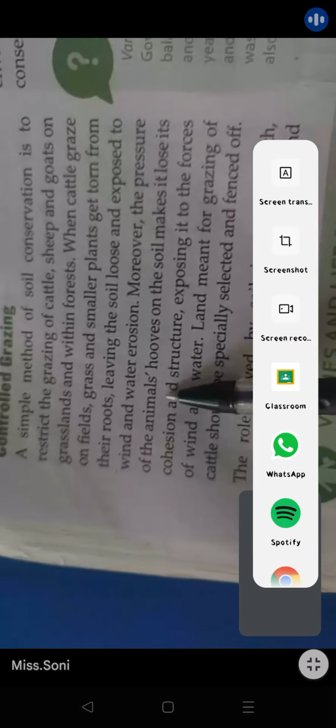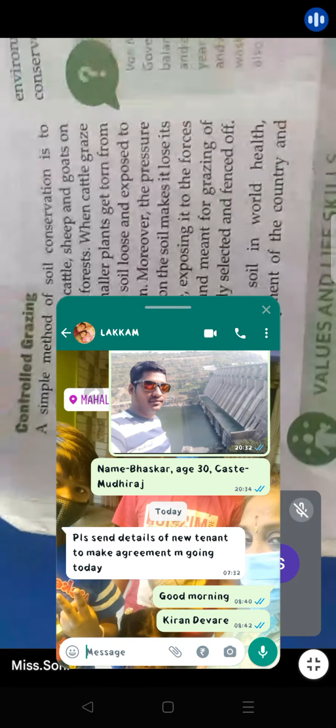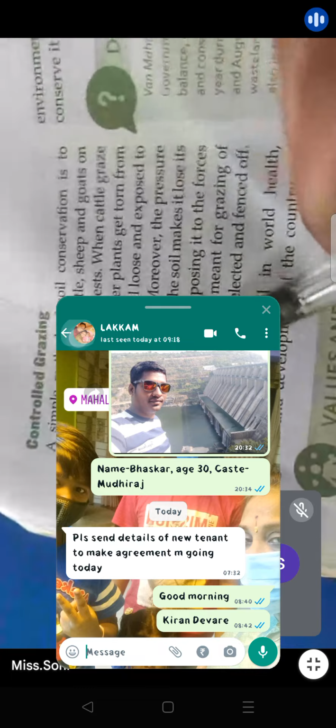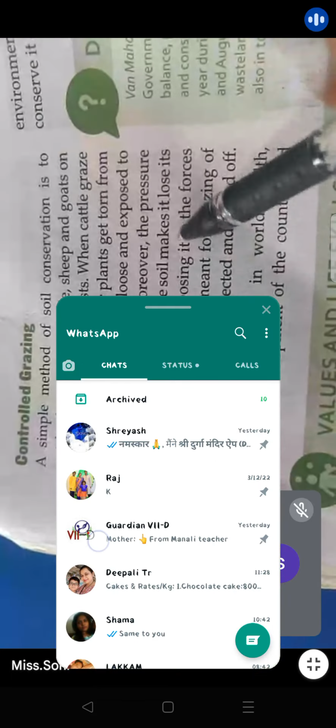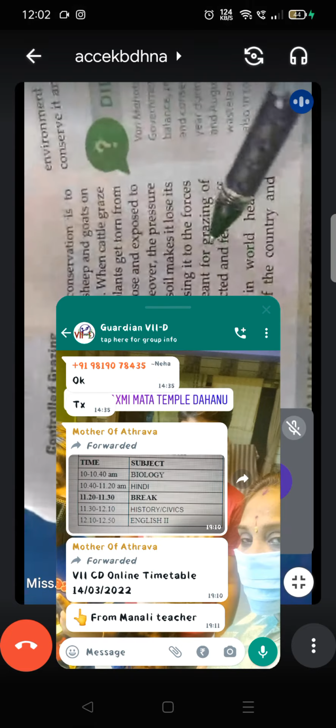See, some animals dig while grazing. They will put their feet inside, they push or something. All these things they do. By doing that, they are leaving the soil loose. And if the animals are in a larger amount, then